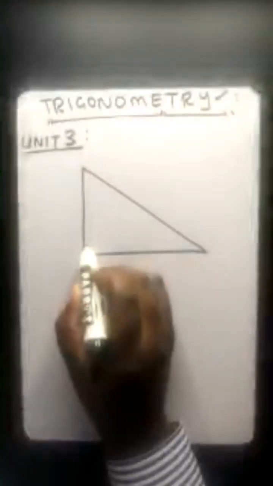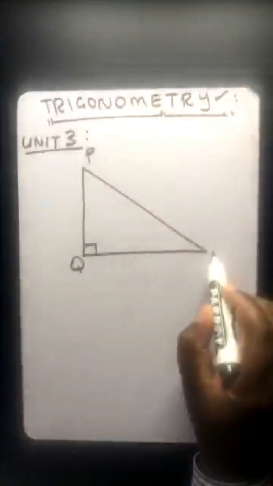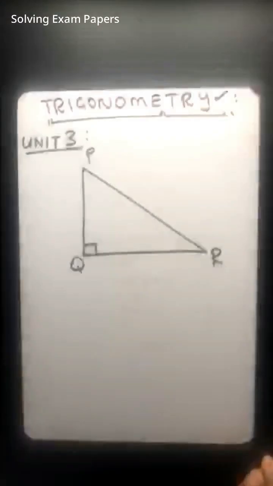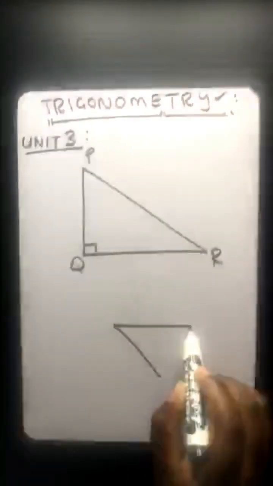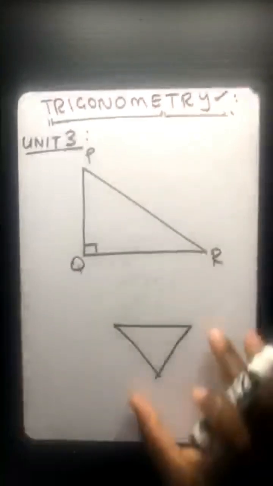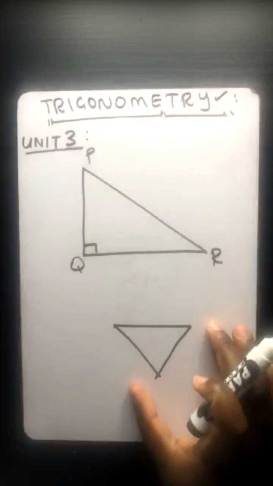Someone is wondering, since we are talking about a right-angled triangle, what if it wasn't a right-angled triangle? Okay, maybe let me quickly answer that. If, for example, you have something similar to that, can you see it's not a right-angled triangle?